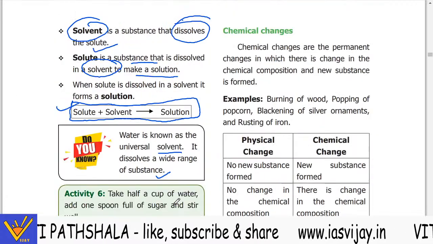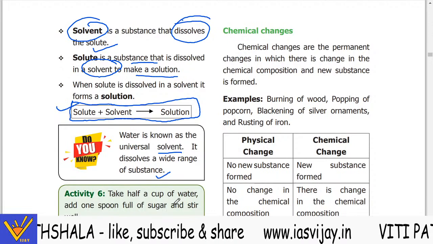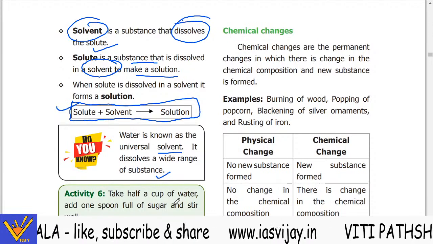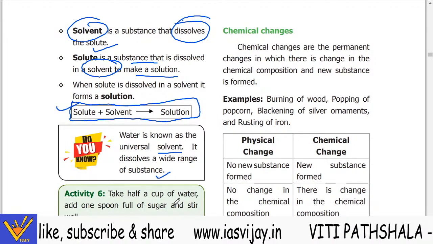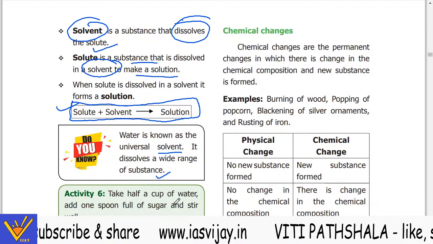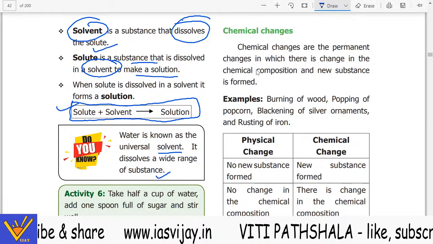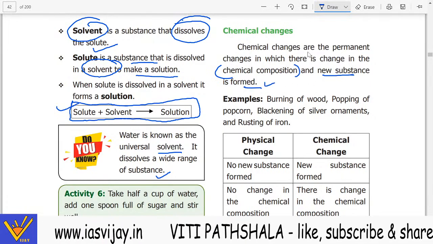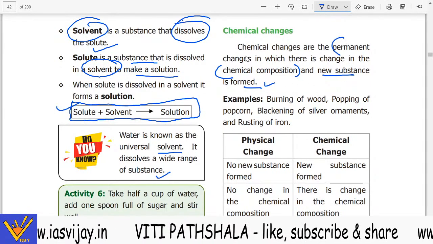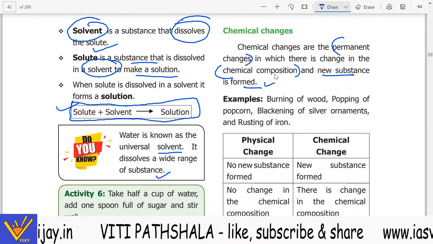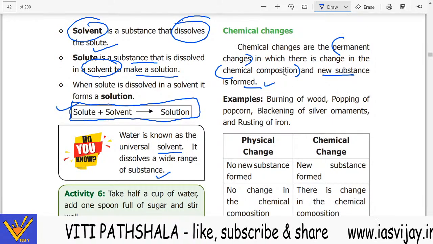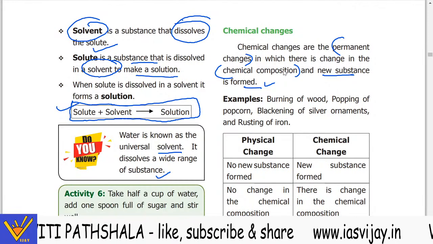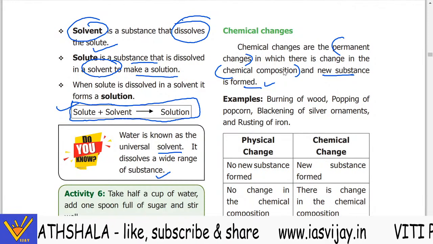Now this was your physical change. Now we will do the chemical change. Chemical changes are permanent changes in which there is a change in the chemical composition and a new substance is formed. Chemical change क्या है? परमानेंट चेंज है, जिसमें केमिकल कंपोजिशन में ही चेंज हो जाता है. जैसे from your milk to the curd.